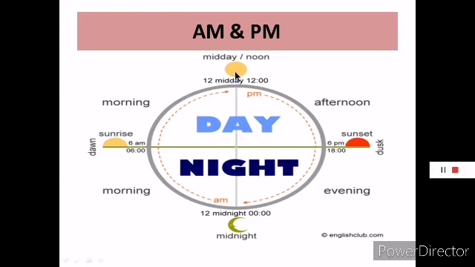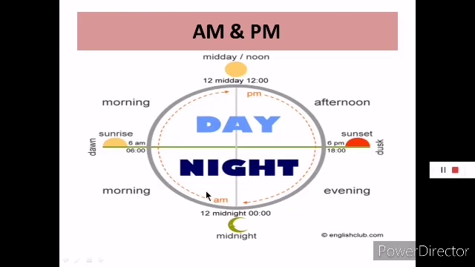So, in the daytime, when the time is 12 o'clock, the sun will be right on top of us. Do you remember? The sun will be right on top of us. That is called midday or middle of the day. That is noon. So, this time from midnight to midday, that we will write as AM.